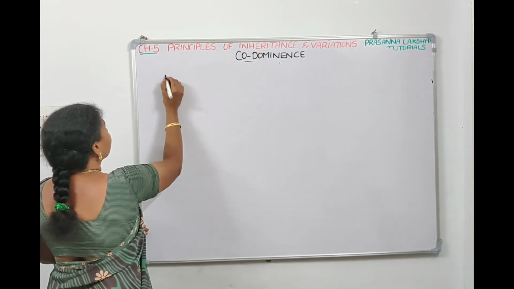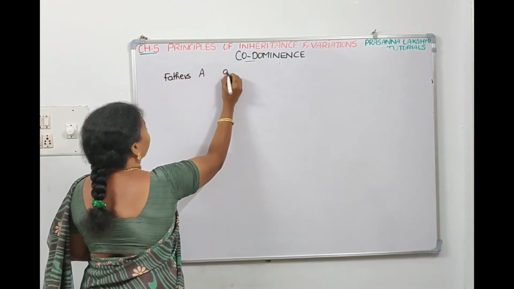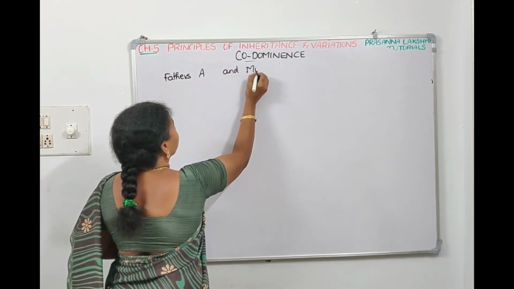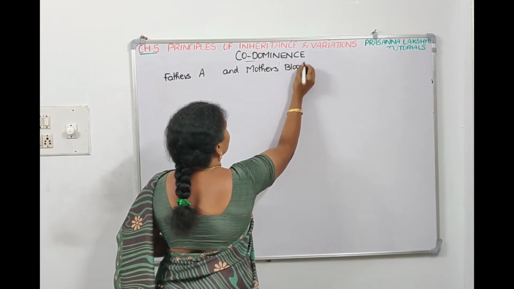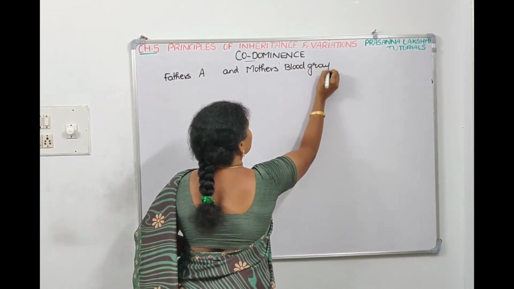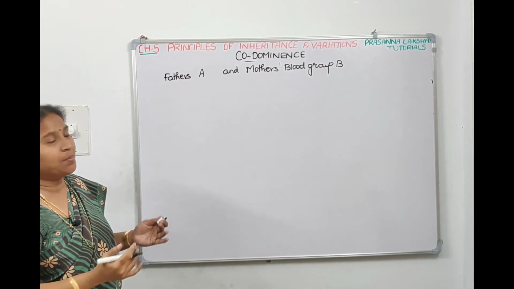Now if the father's blood group is A and mother's blood group is B, what is the possibility of the child's blood group?